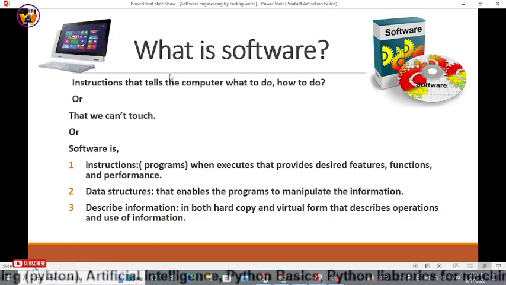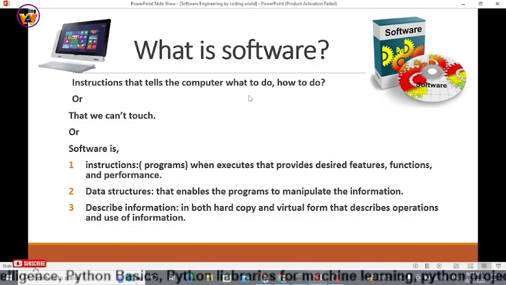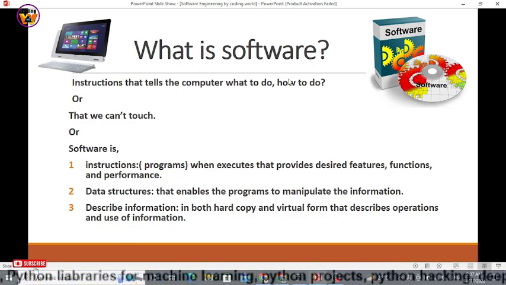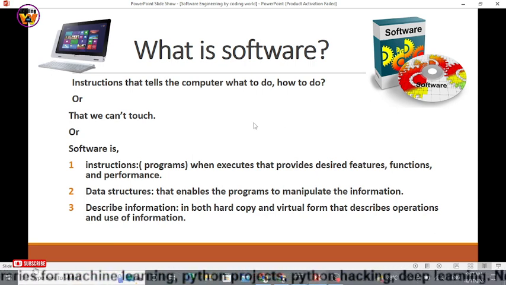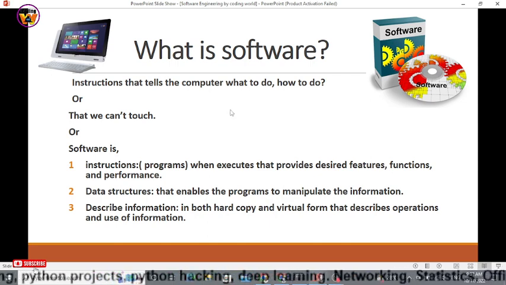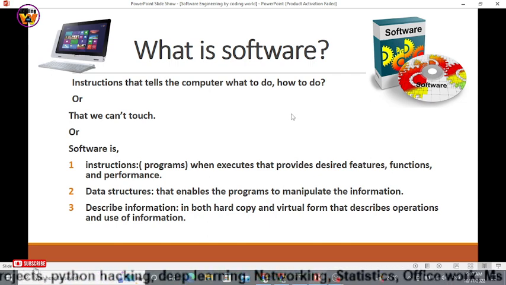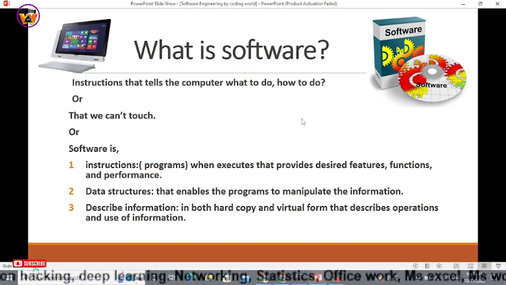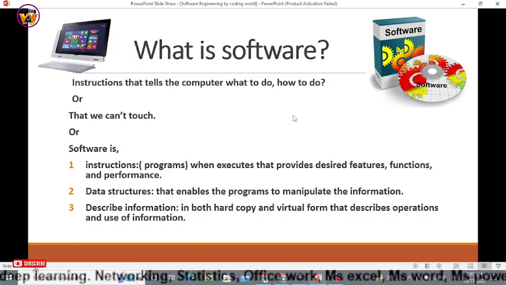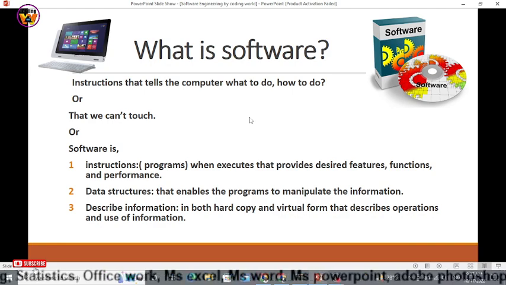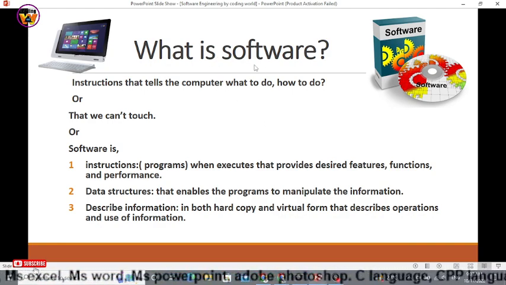Alright guys, so before jumping into exploring software engineering, we need to understand the concept of software. What is software? If you think about it, we use a lot of software in our daily life, on our Android system or on our PC. But basically, as a computer student, you must be familiar with the concept of software.